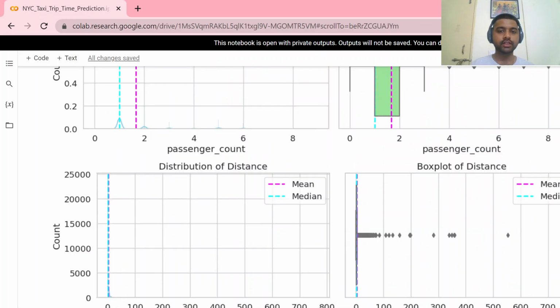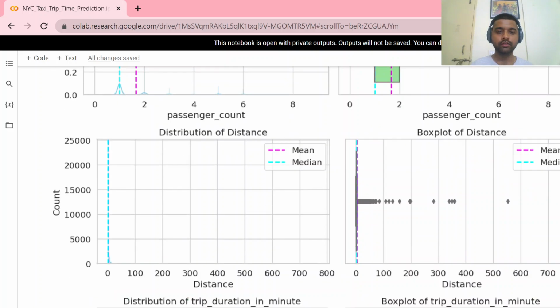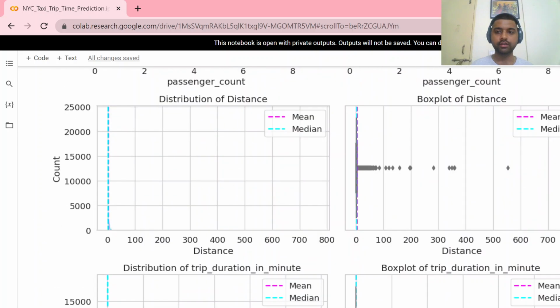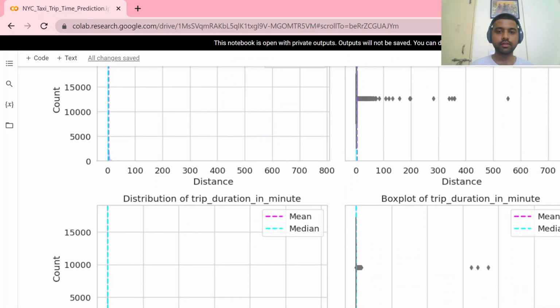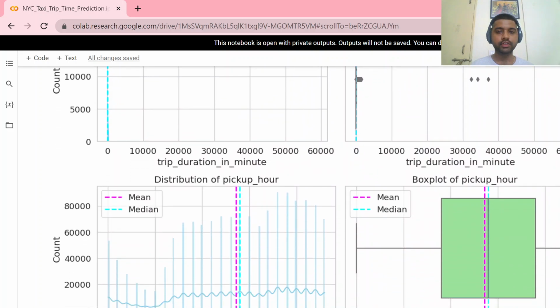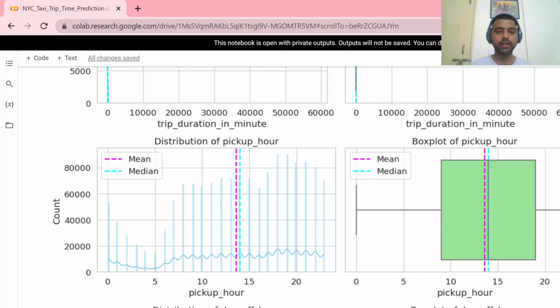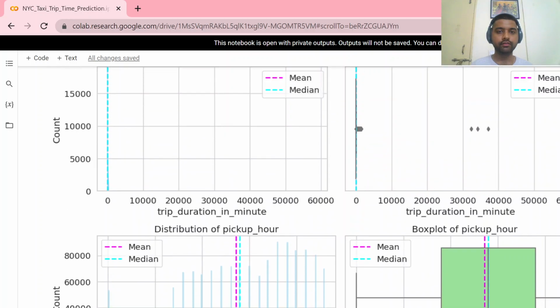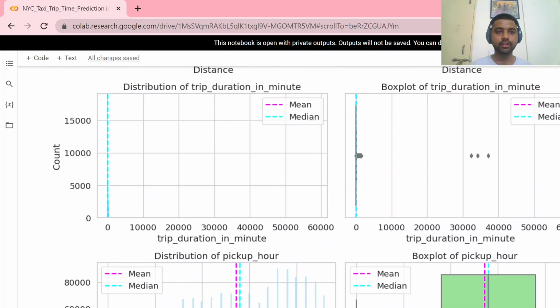So the passengers are distributed mostly normally. Next is distance. Here the mean and median are almost the same, and there is a high number of outliers. Next is the trip duration in minutes, and we can see there is a high number of outliers.